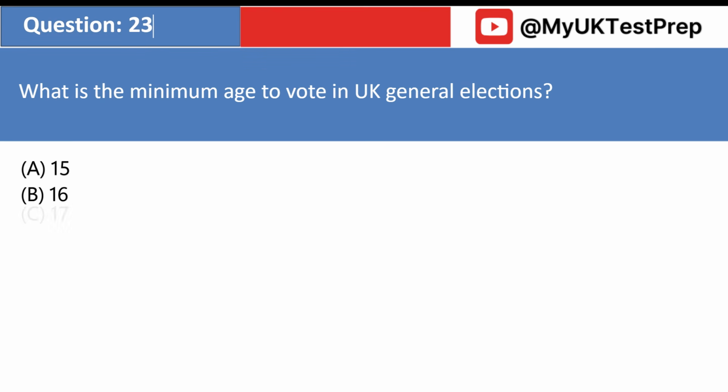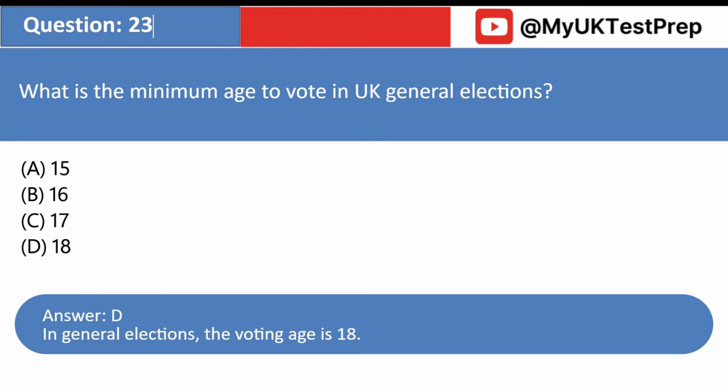What is the minimum age to vote in UK general elections? A. 15. B. 16. C. 17. D. 18. Answer: D. In general elections, the voting age is 18.